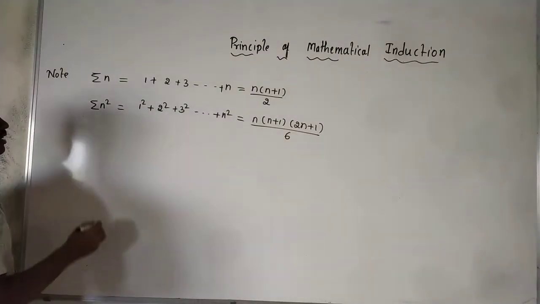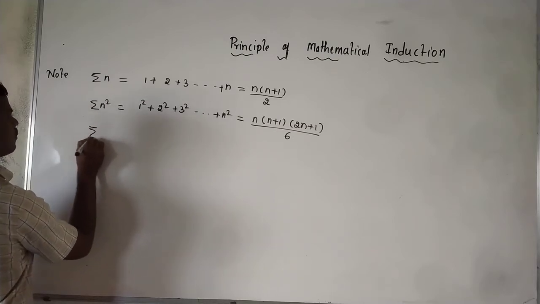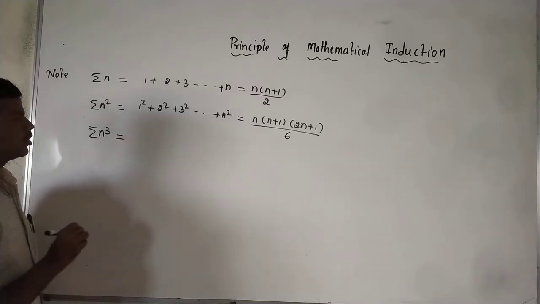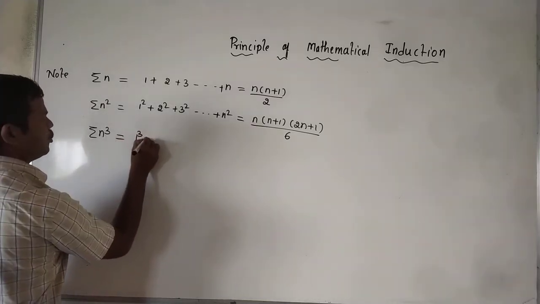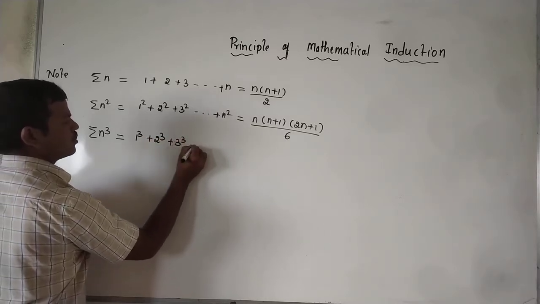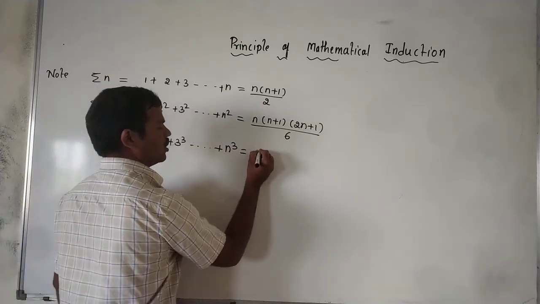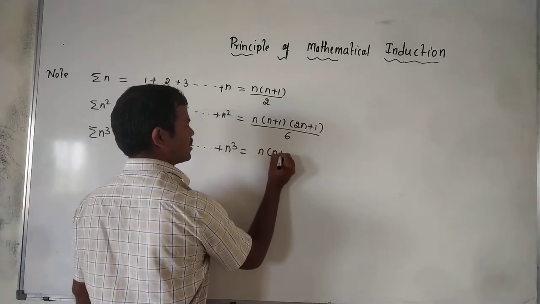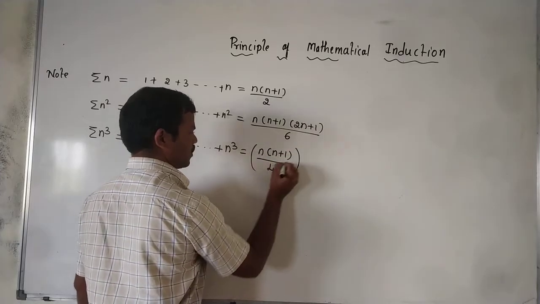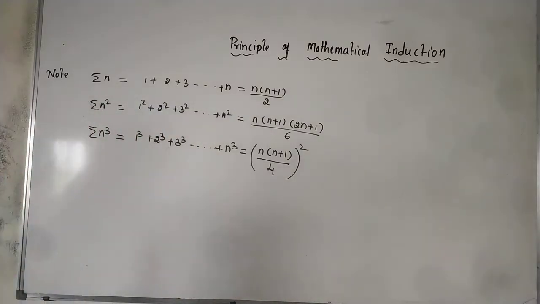Next, sum of n cube terms: 1 cube plus 2 cube plus 3 cube, so on, plus n cube is equal to n into n plus 1 divided by 2, whole square.